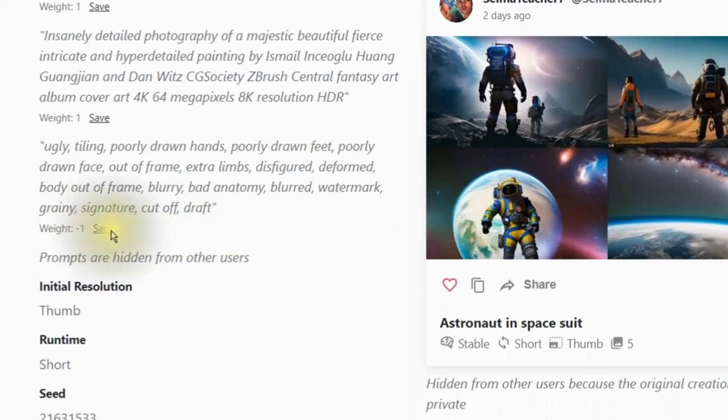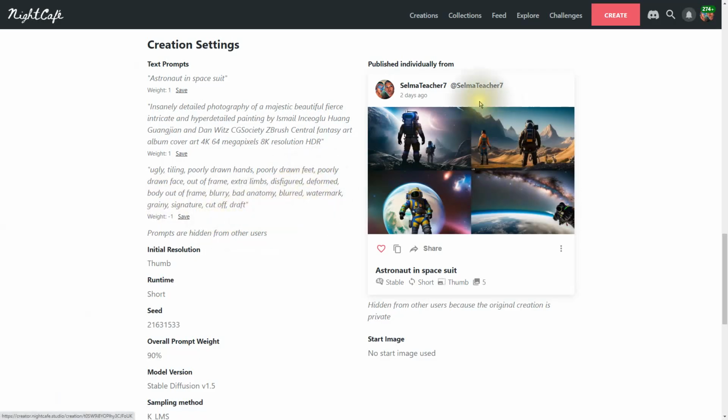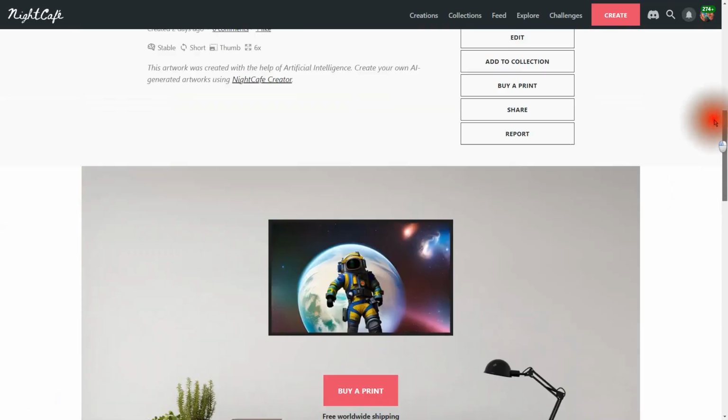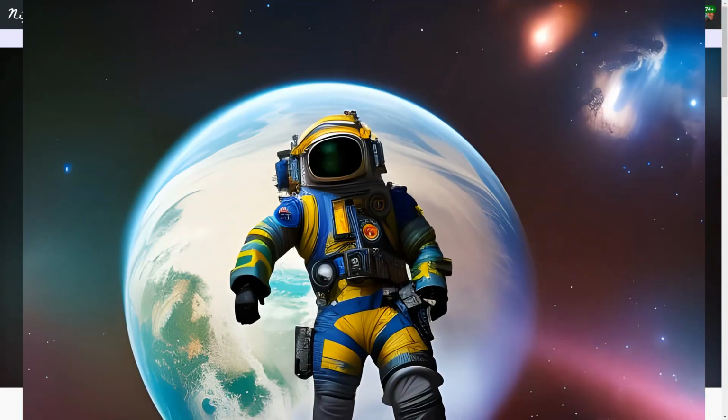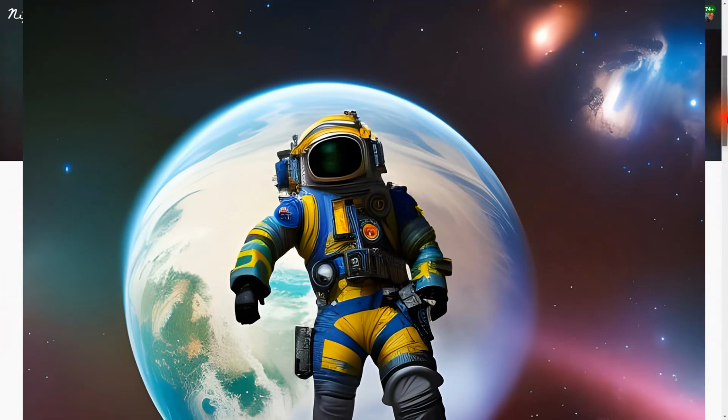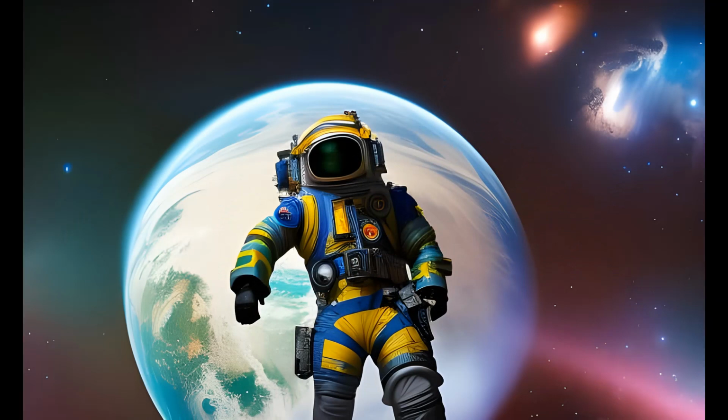And now for the negative prompt. I didn't want ugly, tiling, poorly drawn hands, poorly drawn feet, poorly drawn face, out of frame, extra limbs, disfigured, deformed body, out of frame, blurry, bad anatomy, blurred, watermark, grainy, signature, cutoff, or drafts. So the end result is absolutely stunning. You got the picture of the Earth here, and it's just crystal clear. You got the space out there. You got some nebula here. I just love the colors and the detail in this picture. I think it came out really well.